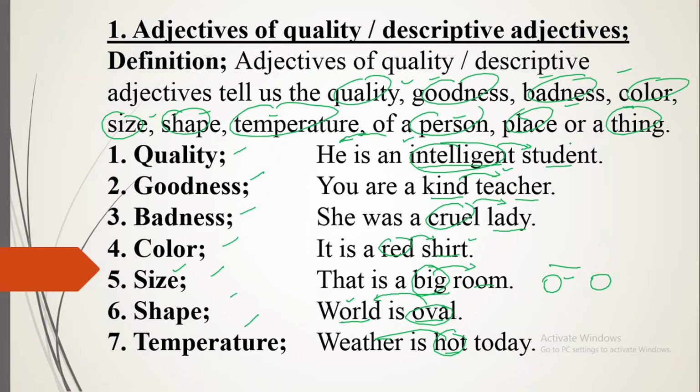Intelligent is adding something in the meaning of student, that is known as a person, and teacher is again a person, lady is a person, shirt is a thing, room is a thing, and world is a place, and weather is known as a thing. So they add something in the meaning of a noun or pronoun. Descriptive adjectives and adjectives of quality are those adjectives which tell us the quality, goodness, badness, color, size, shape, and temperature of a person, place, or a thing.